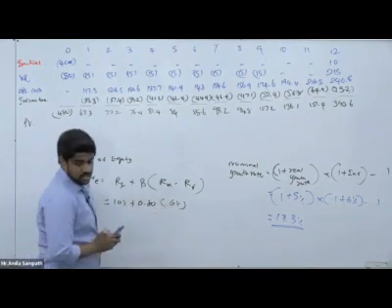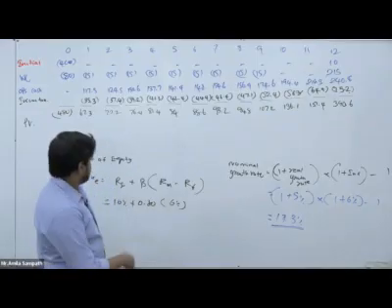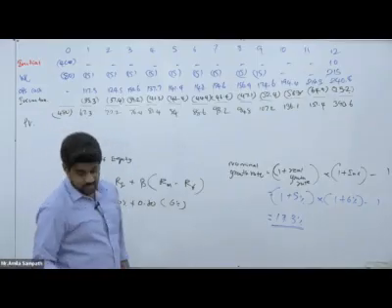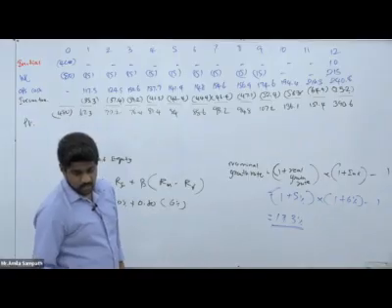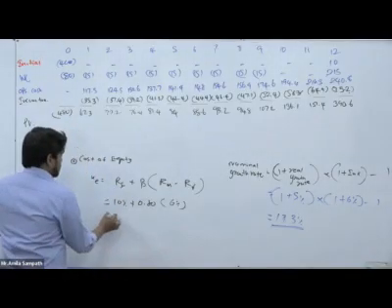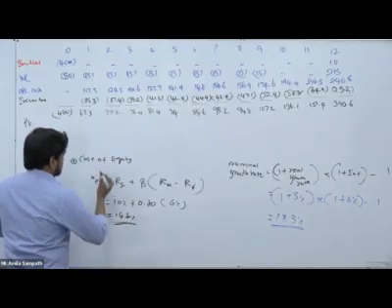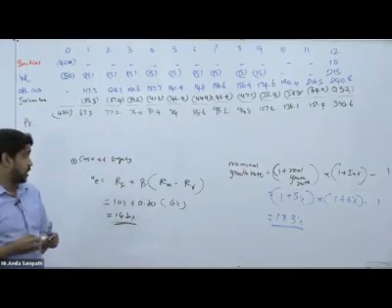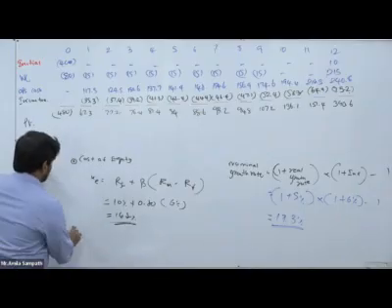Using this we can get the cost of equity: 6% times 0.8 is 4.8, plus 10, so we get 14.8.